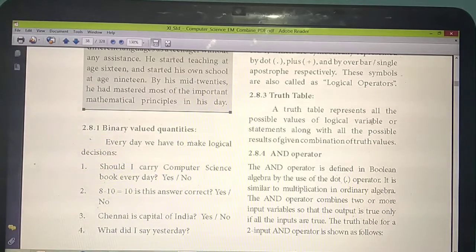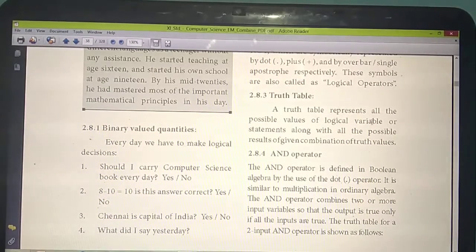Zeros and ones, either true or false. So which are the possible values for the variables? That you are going to draw in a table. Understand? So this table will give the combination of truth values. Next page you will study about the truth table, and at that time you will understand very clearly.